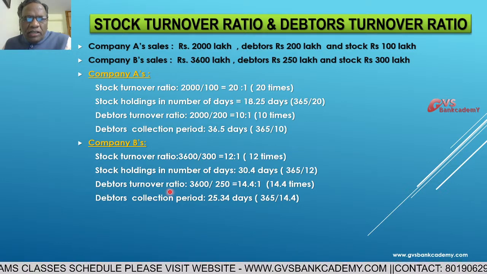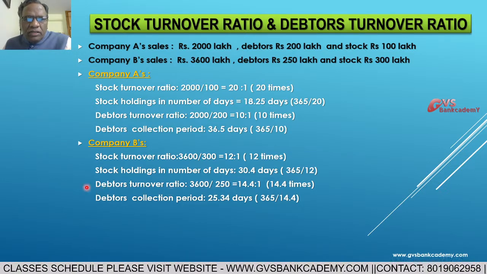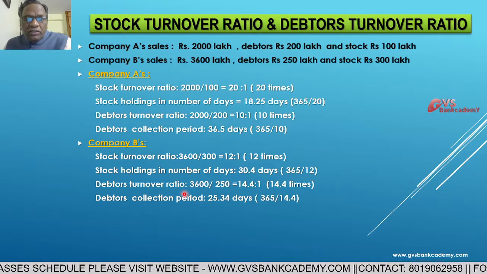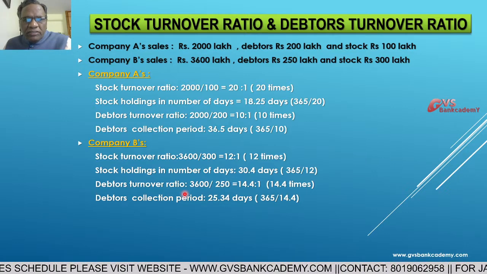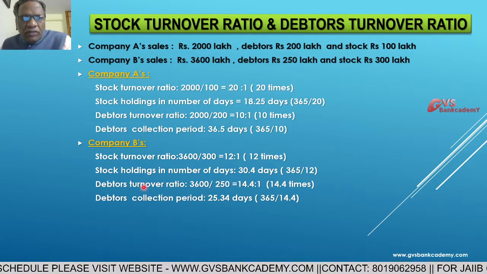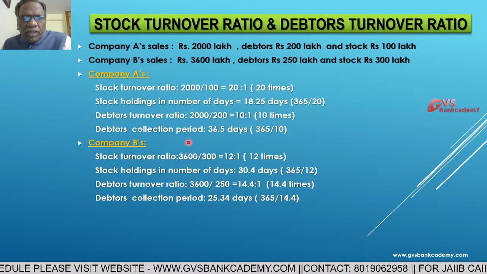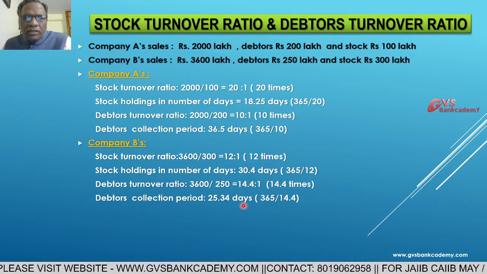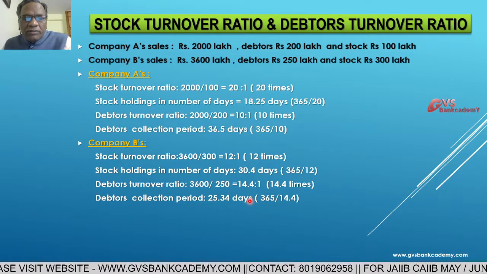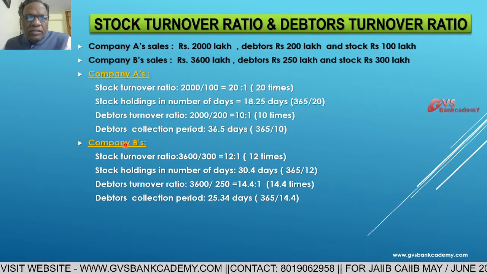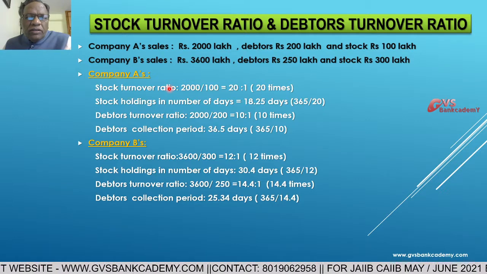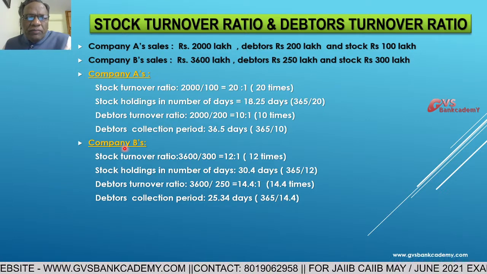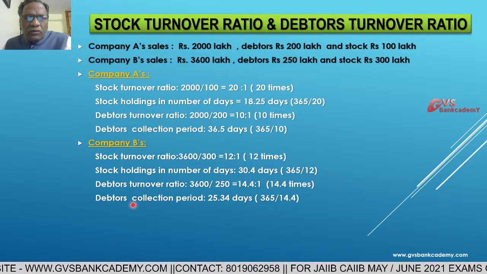Always a high debtor turnover is important. A high debtor turnover ratio means sales are high, brisk sales are there. And a high debtor turnover ratio leads to a lower debtors collection period, a lower number of days or months. That's why this is company A. We have discussed all the 4 points. Company B also, we have discussed all the 4 points.